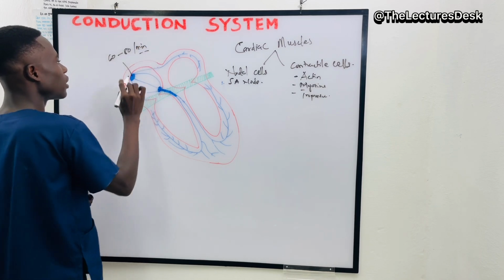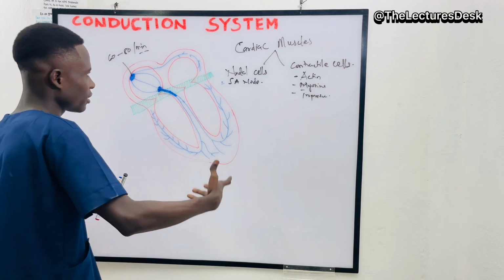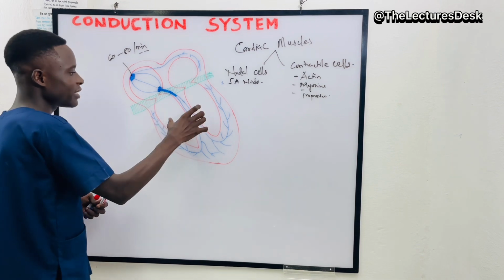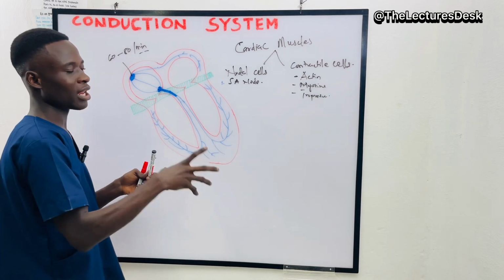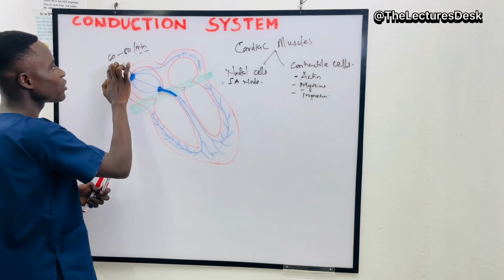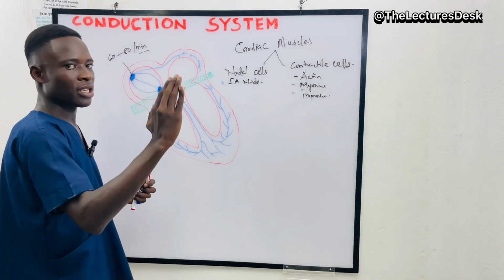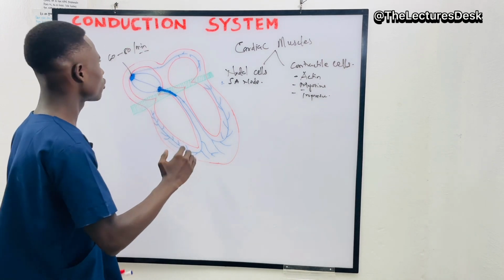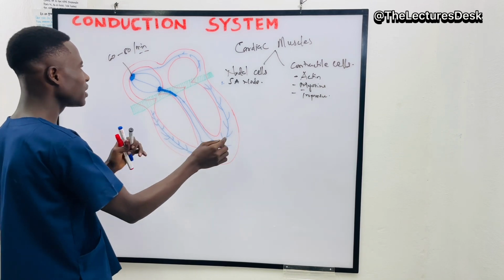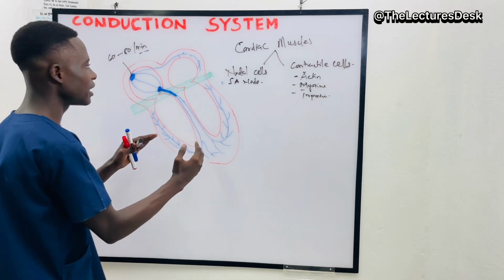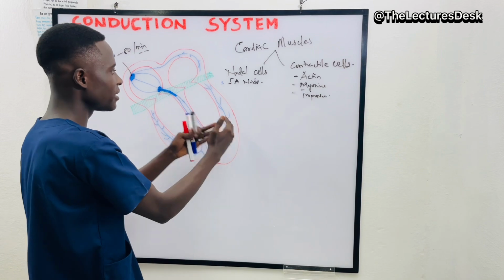per minute. The action potential that the SA node generates determines the rhythmicity of the heart. So the heart rate, the rate at which the heart contracts or beats, is determined by the SA node, which is 60 to 80 times in a normal heart without intervention of the central nervous system or the autonomic nervous system. This is how the heart must beat, from 60 to 80, when the heart is normal, and this is determined by the SA node. That's why we say it is the natural pacemaker.